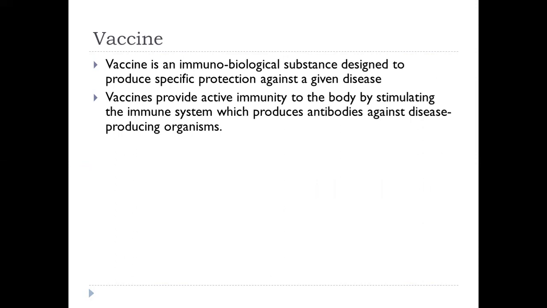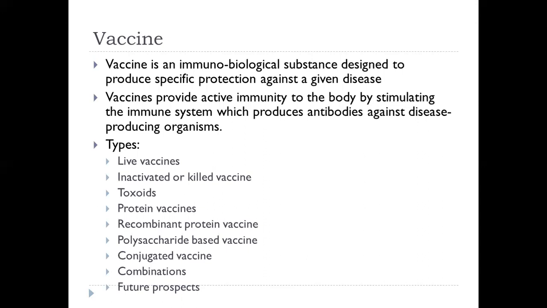Vaccines may be prepared from live, modified organisms, inactivated or killed organisms, extracted cellular fractions, toxoids, or a combination of these. Based on these, there are different types of vaccines like live vaccine, inactivated or killed vaccine, then subunit vaccines like toxoids, protein vaccines, recombinant protein vaccine, polysaccharide based vaccine, conjugated vaccine, combinations of different vaccines, and some future prospects, which we are going to see in detail in this session.